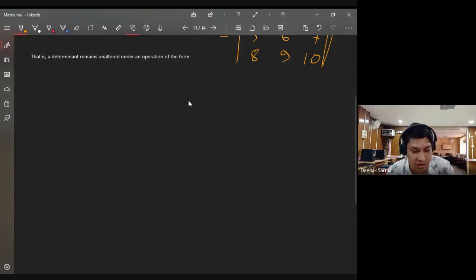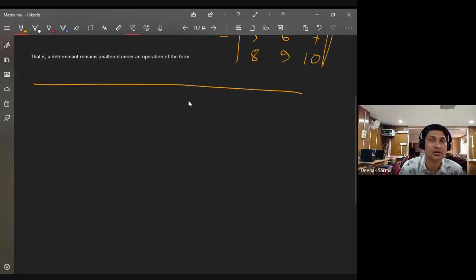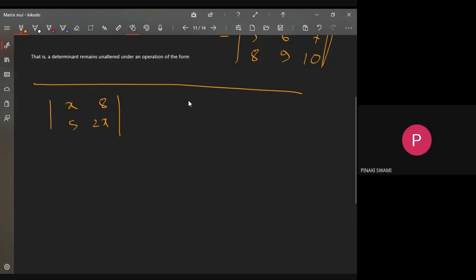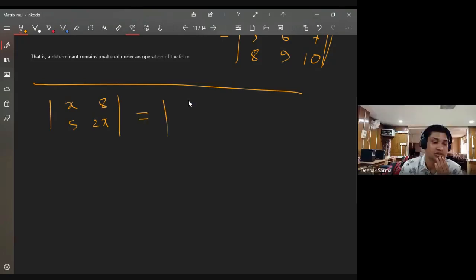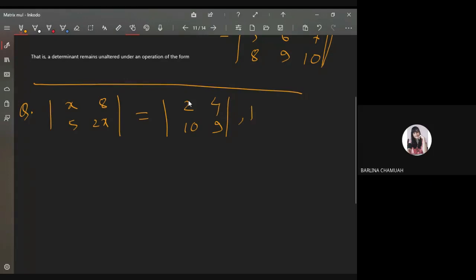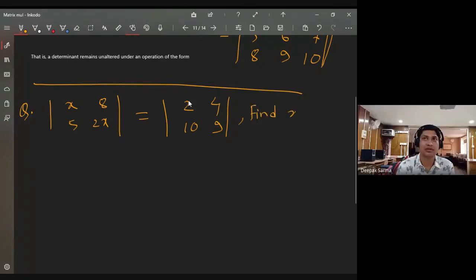Okay, then let me give you some questions, you can consider them homework. Can you solve something like this: suppose x, suppose plus 6 here, suppose 5 here. You can find the determinant, all of you? Yes, sir. Now suppose I equate it to 4, suppose 9. You can find both determinants, and with the equal sign, the question is: find the value of x.